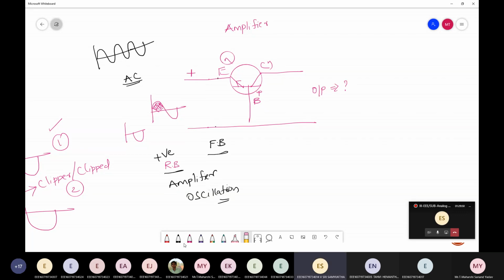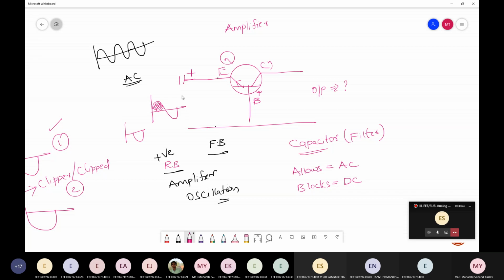Clear with this concept? And what about the capacitor? What will it do? I think you have learned this in filters. What is the use of a capacitor? Charging and discharging. And what about AC and DC? Which one will it allow and which one will it block? It will allow AC and it will block DC.